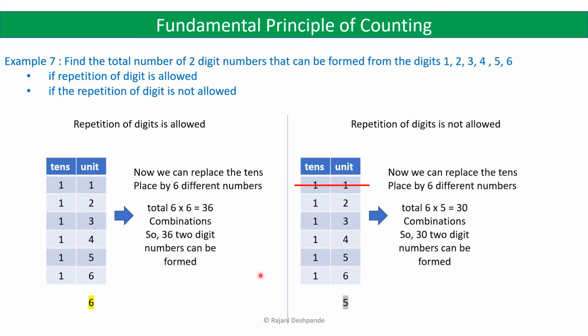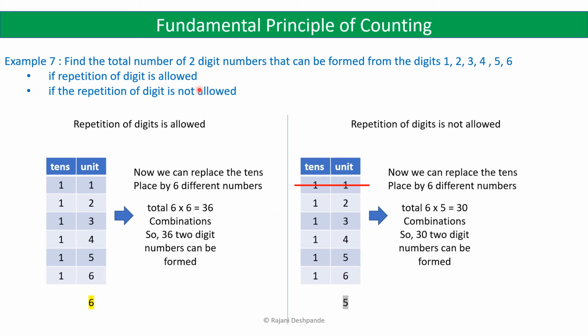Let's take the next example. Find the total number of 2-digit numbers that can be formed from the digits 1, 2, 3, 4, 5, 6, first if repetition of digit is allowed, and then if repetition of digit is not allowed. So 6 digits are given, and we have to find the total number of 2-digit numbers that can be formed from these 6 digits. Let us first take the first one.